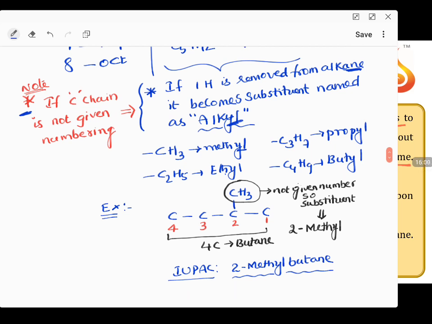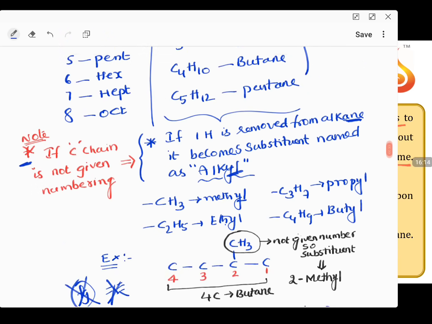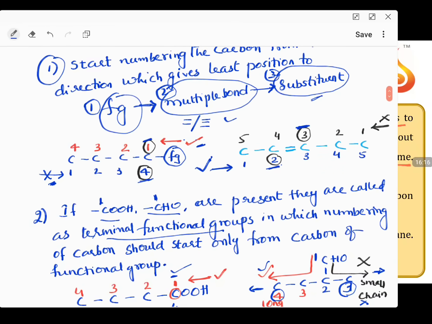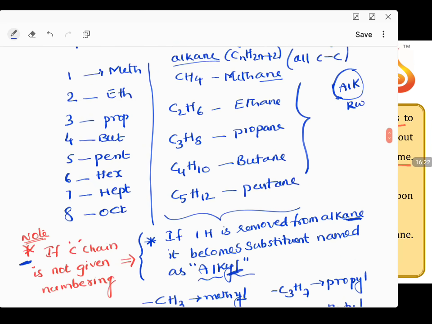Example is also provided. If you have this carbon chain, is there any functional group in this particular one? Check it out. No. Is there any multiple bond in this? No. So now you cannot go with functional group, cannot go with multiple bond. Let us come to the point number one. If functional group doesn't work, multiple bond doesn't work, what should be taken care? Substituents.